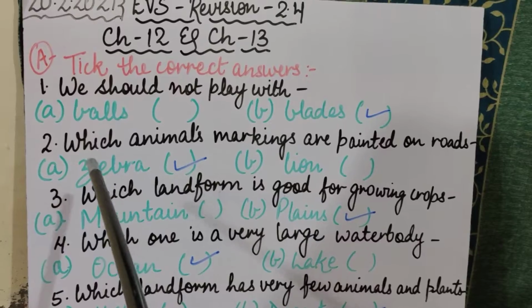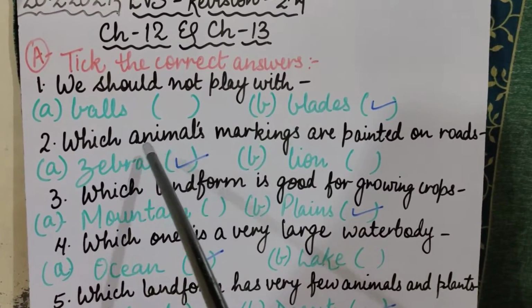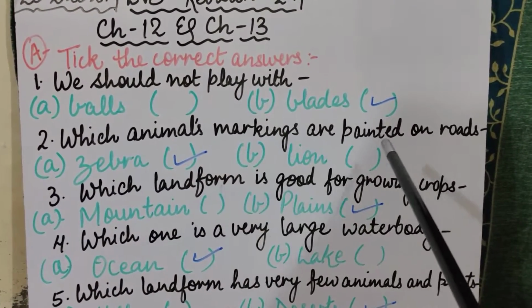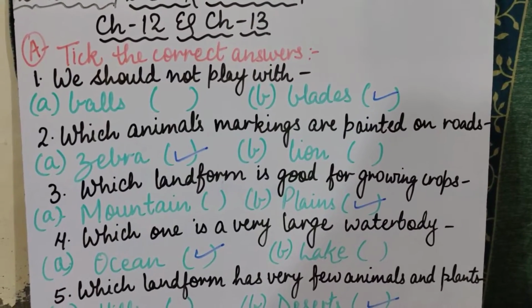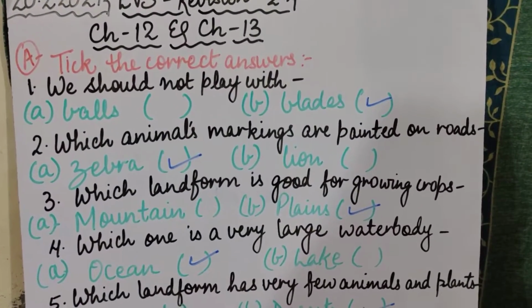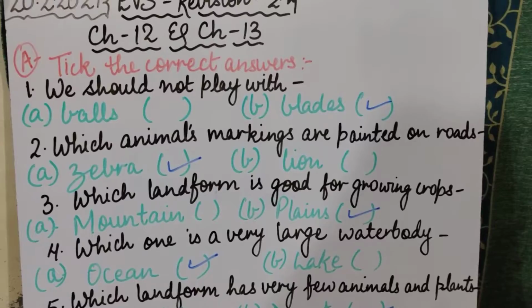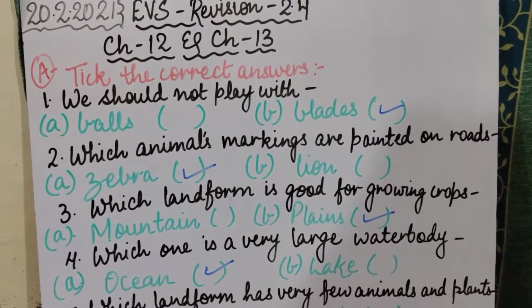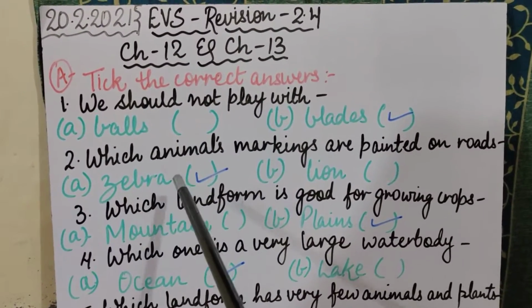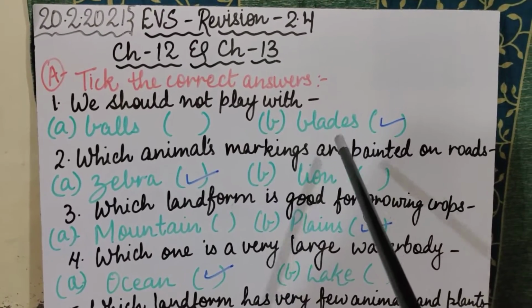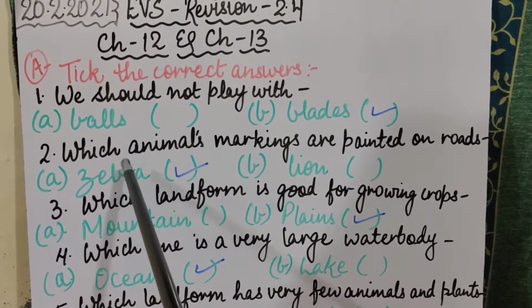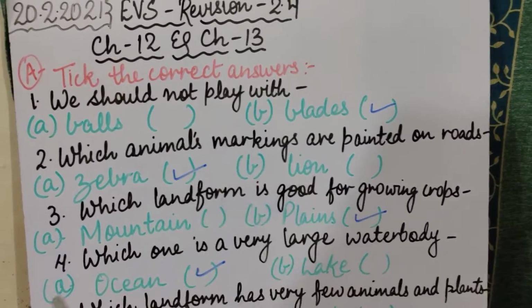Now coming to the second question, which animal's markings are painted on roads? कौन से animal की markings रोड पे पेंट की जाती है जिसको हम बोलते हैं कि we should cross the road from that crossing? Is it a zebra or is it a lion? Absolutely correct. The answer is zebra, and you will put a tick in front of zebra.